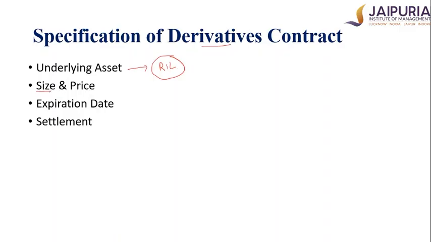Then you describe the size. So it can be 1 lot or 2 lots. Every exchange describes the lot in the option, so there's a size given. In most of the exchanges, I cannot go and buy one option contract. It's not possible. So a lot size is given, and each lot can have 75 or 100 units based upon the exchange. And then there's a price. In the previous example, we showed that I have bought the Reliance call option.